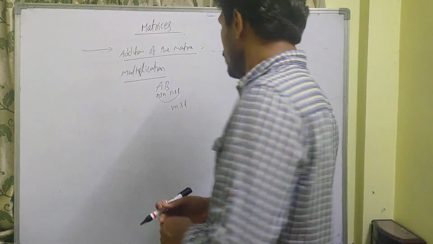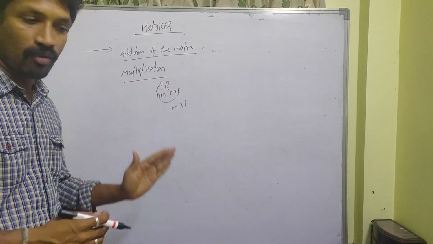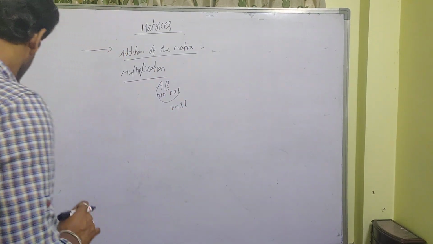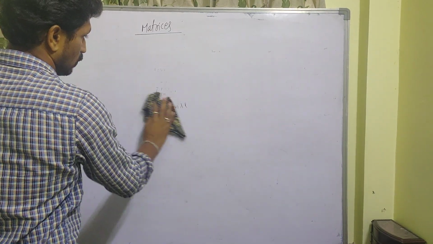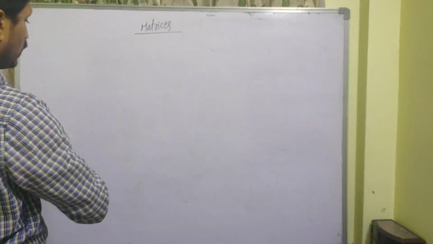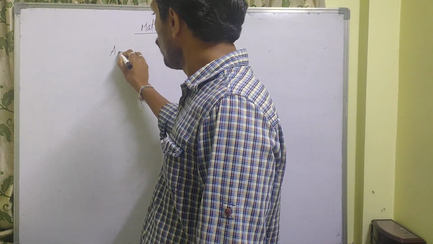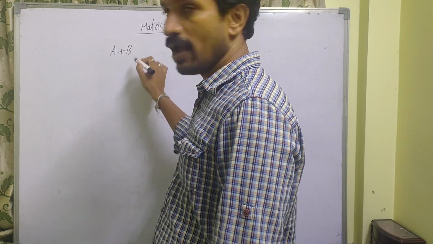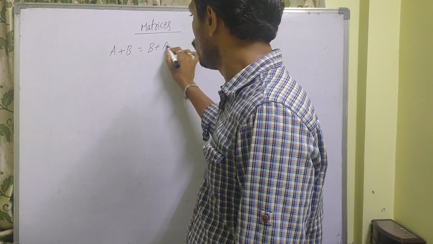Okay. Now some algebraic properties of matrices. Whenever you do A plus B, the result is equal to B plus A. Both are equal.